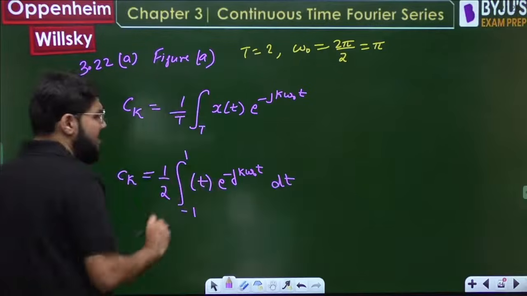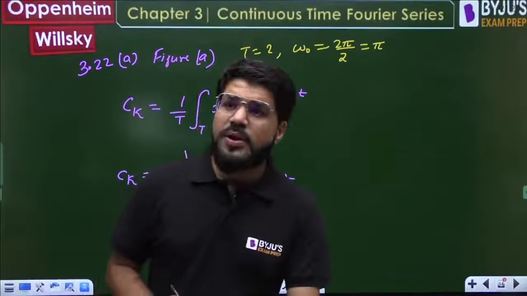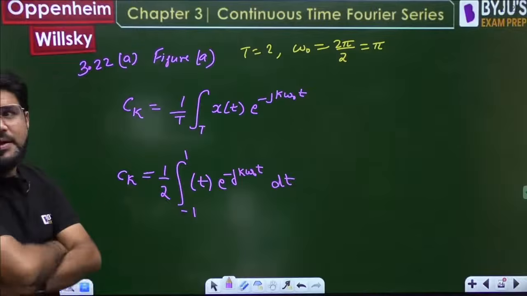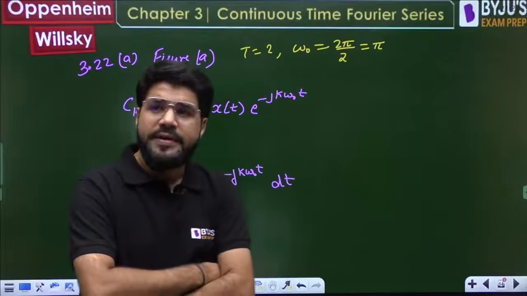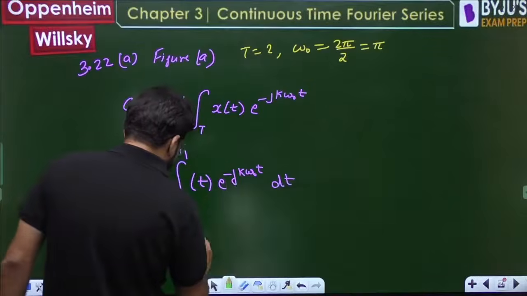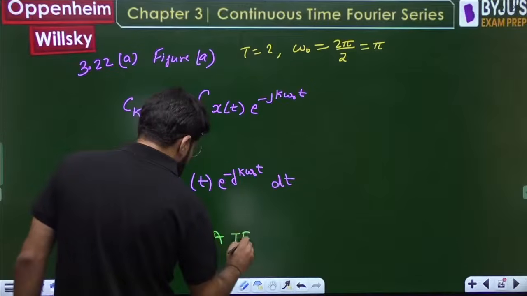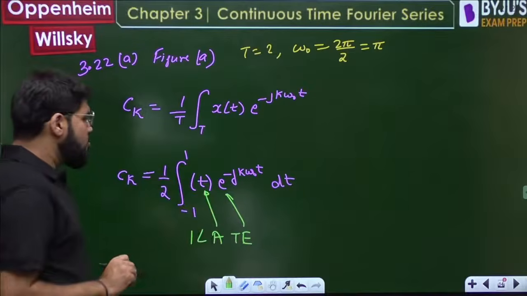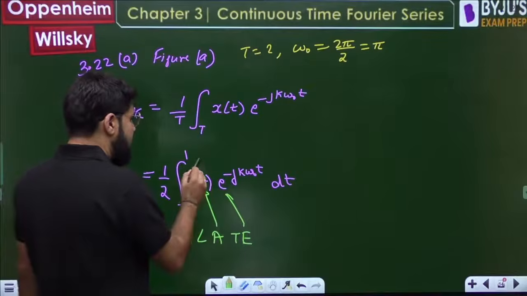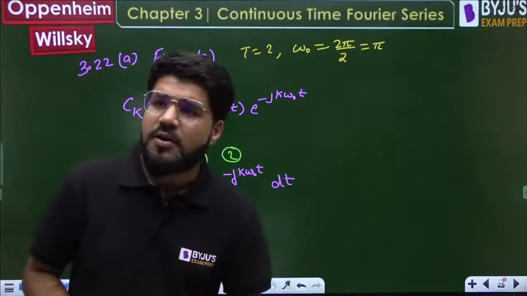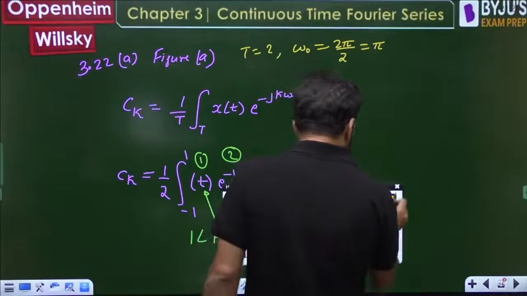Now it is the integration by parts. Pay attention, it is going to be the integration by parts, and there what we apply is the ILATE rule. This part is exponential and this part is algebraic, so what should be the first function? t should be the first function, exponential should be the second. The sequence is ILATE.